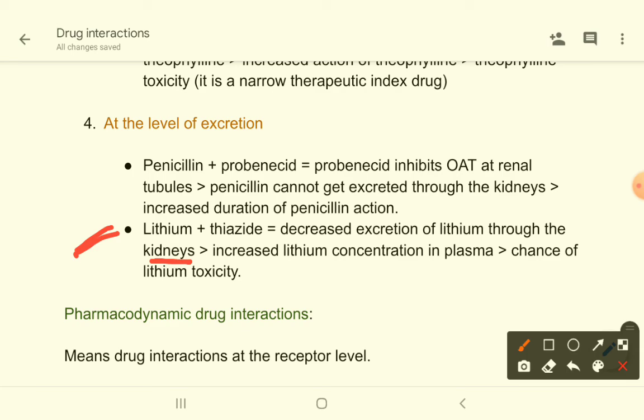So you will not understand everything as a whole here, but just remember that thiazide diuretics decrease the excretion of lithium through the kidneys, and that will increase lithium concentration in plasma, and so there is chance of lithium toxicity.